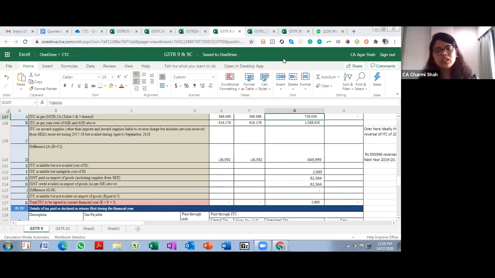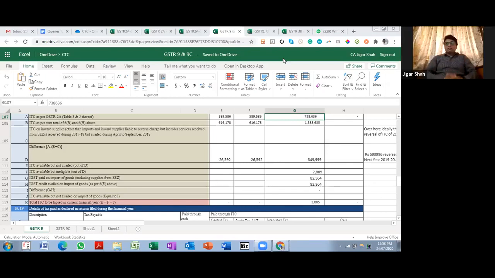Okay. First, what you can do in 3B is reverse the IGST and then claim the CGST and SGST credit. This is what you can do in 3B. There is a circular which says that if there is an error in any of the 3B, you can rectify it in a subsequent period. As far as GSTR 9 is concerned, it will be disclosed over here.